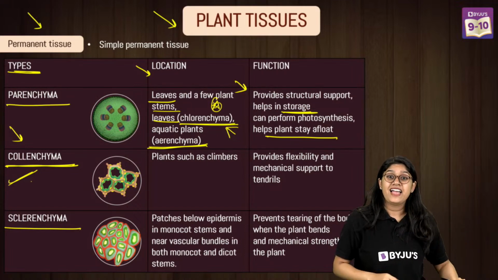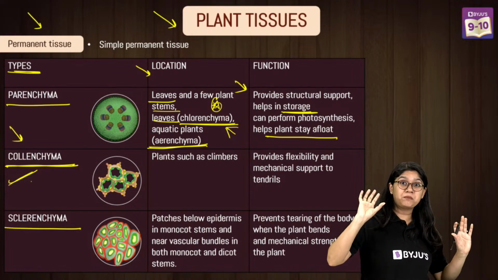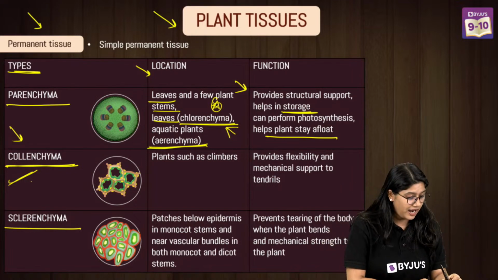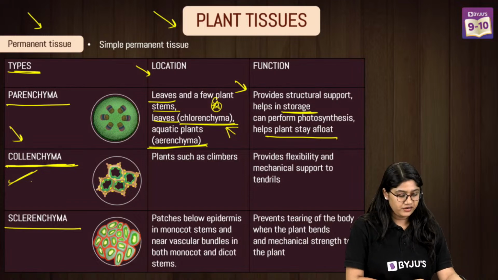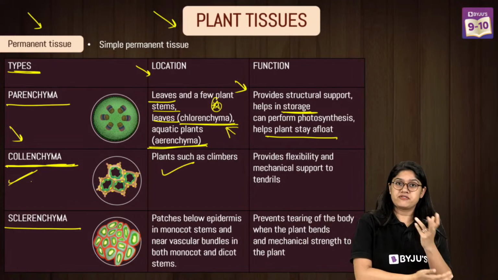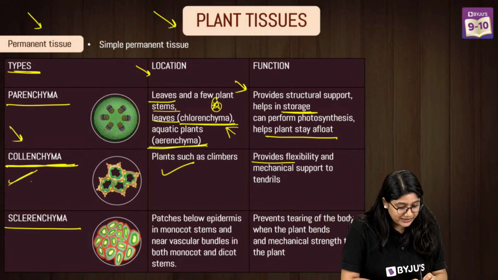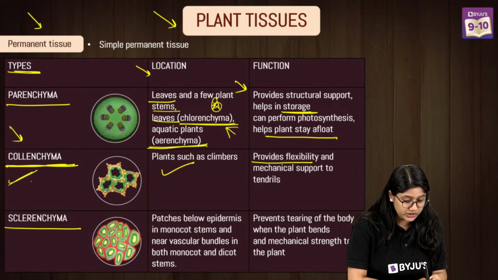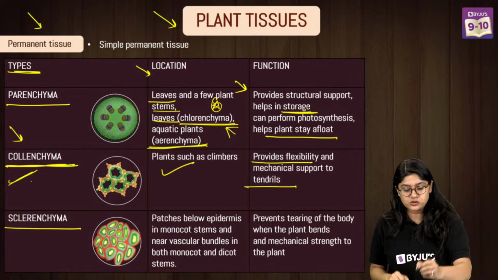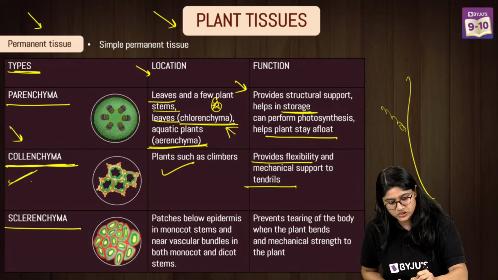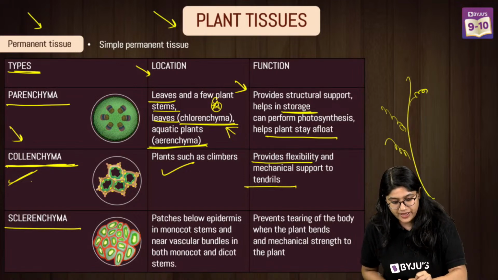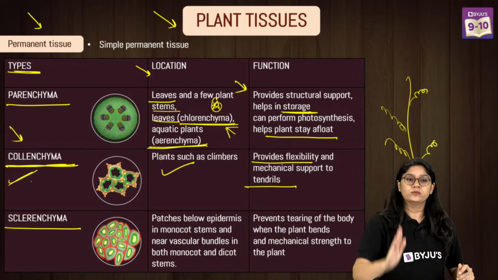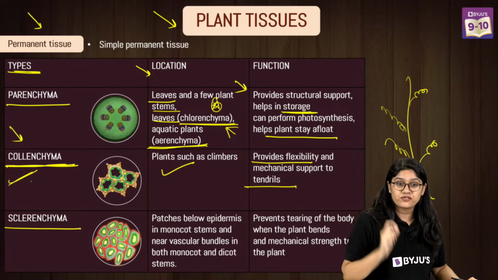This power comes from the collenchyma. They are the climbers, and they provide flexibility and mechanical support to the tendrils. Basically those small tendrils are there for support, and they get attached to a surface and they grow.